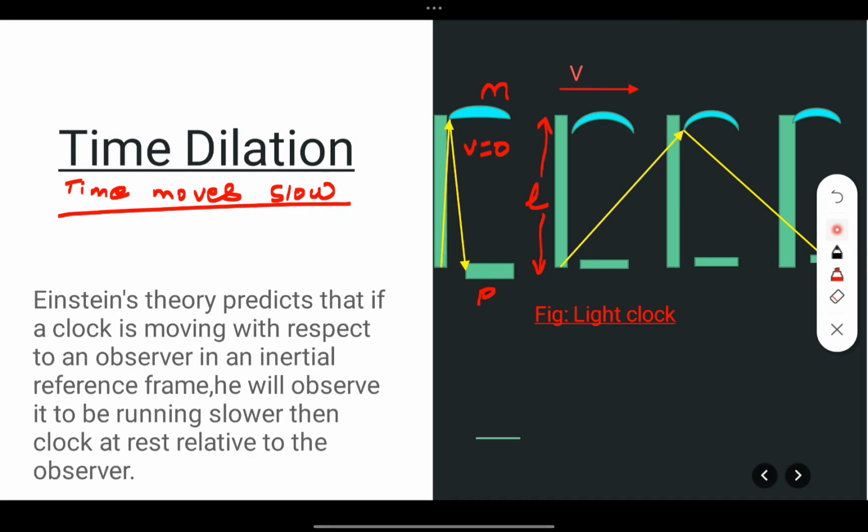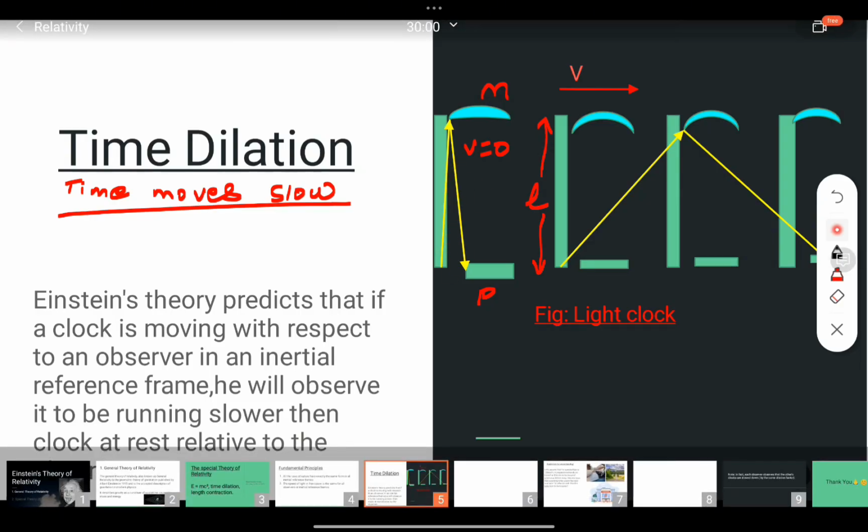As it ticks, another flash of light is emitted. So light is flashed from the source, reflected from the mirror, comes back to the detector, and the detector ticks. Then another flash is emitted.